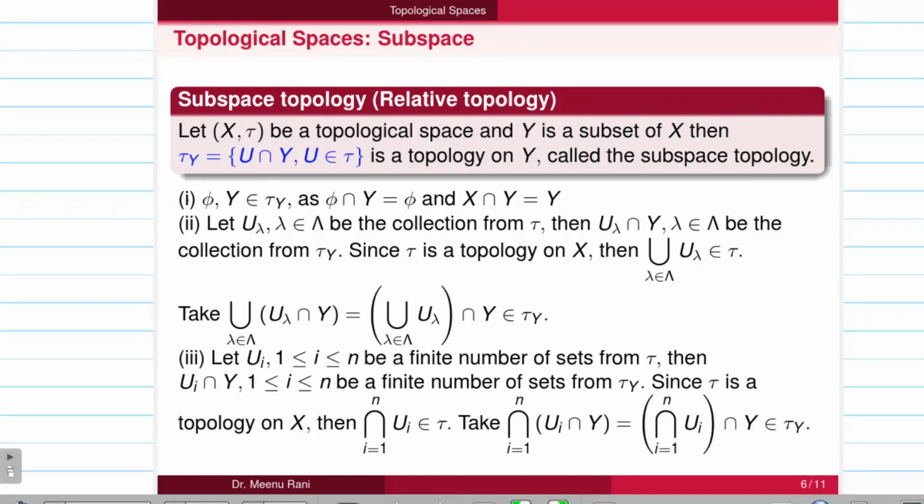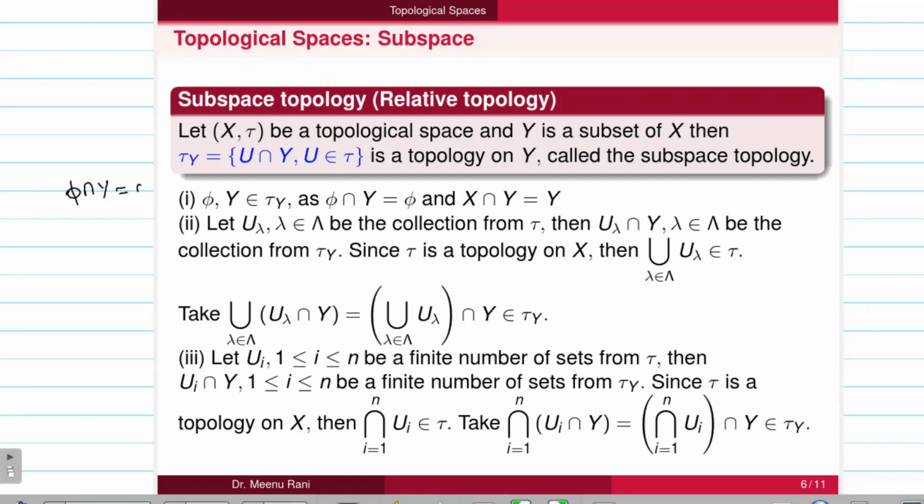So this topology also satisfies the three conditions of the topology. On the first property, if we take phi intersection with Y, now the members of tau_Y represent U intersection with Y, where U belongs to tau. So we can take phi belongs to tau because tau is already a topology here.